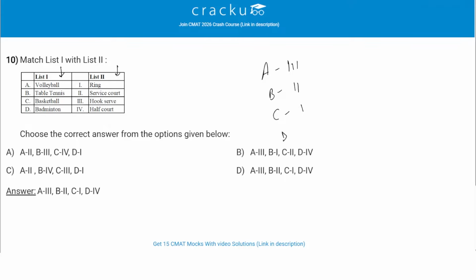Then we have D, which is badminton. The term related to badminton is fourth, which is half court. The half court refers to the diagonal boundaries of the service area in badminton. It is very important for determining a legal serve in singles play and the first serve in a doubles game. So the correct order is A3, B2, C1 and D4, and therefore option D is the correct answer.